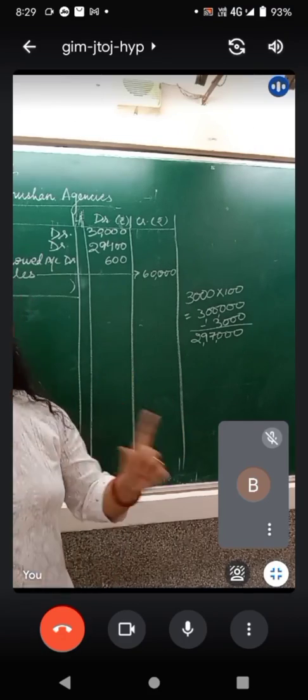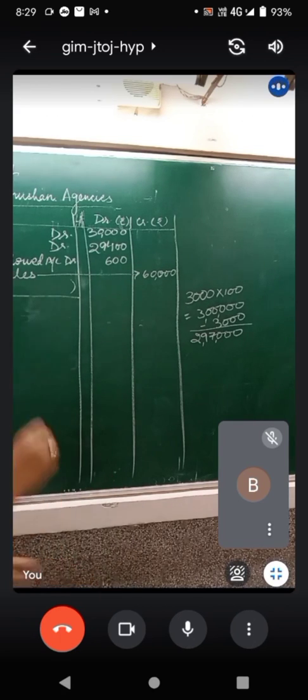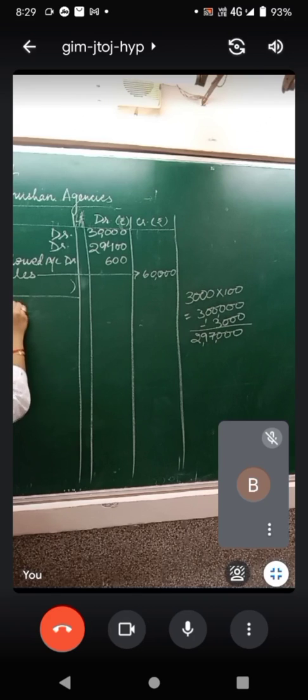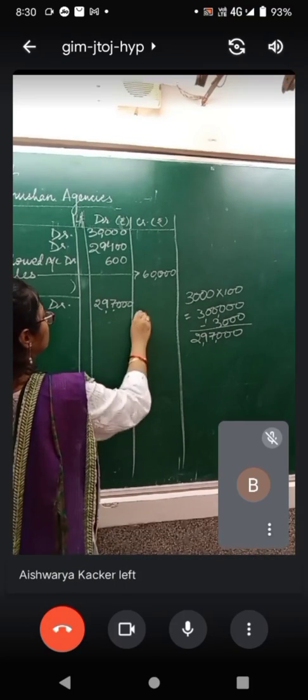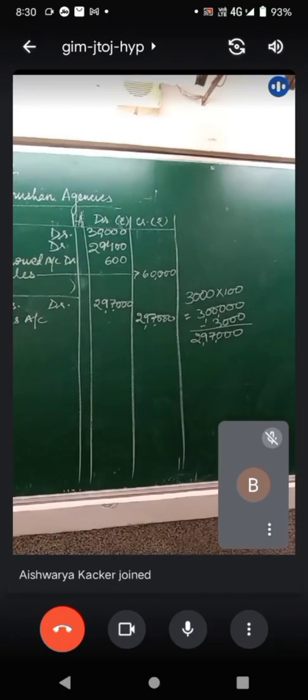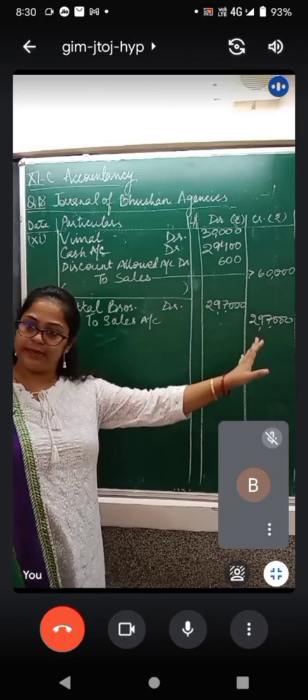Now first of all, let us make a journal entry for this sales which was made. So Mittal purchased shawls. Mittal Brothers debit to sales. How much shall be the amount? The amount will be 2,97,000. Okay, Mittal Brothers debit to sales 2,97,000, and here only we have adjusted this trade discount.